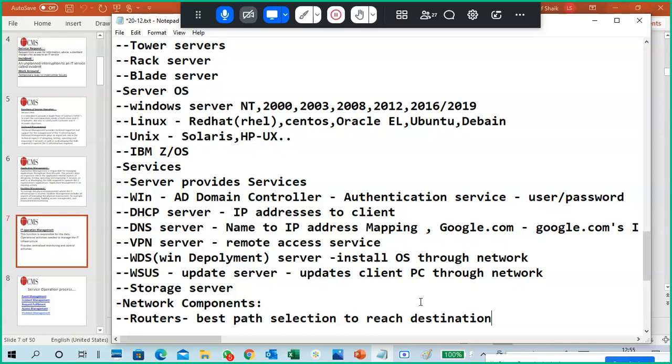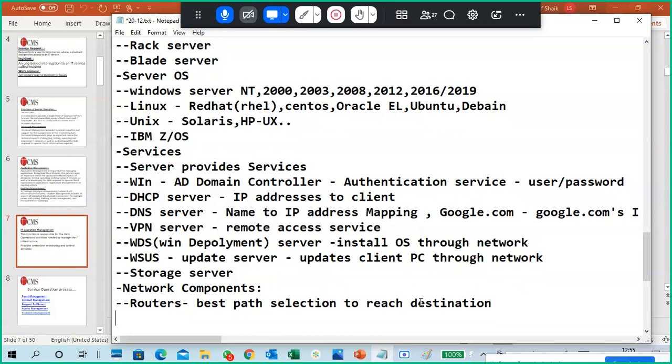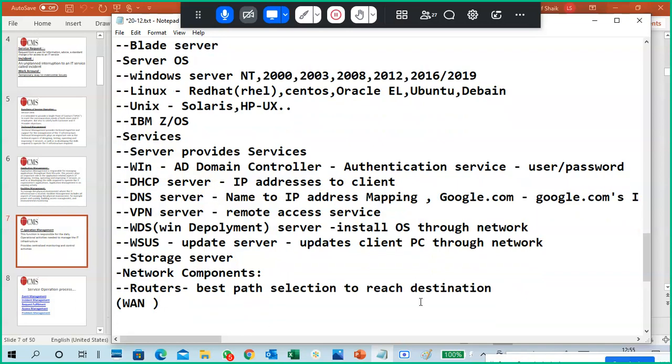So how to reach the destination? The router will tell you how to reach the destination. Routers are usually used in WAN communication. Okay. The next one is the switches.